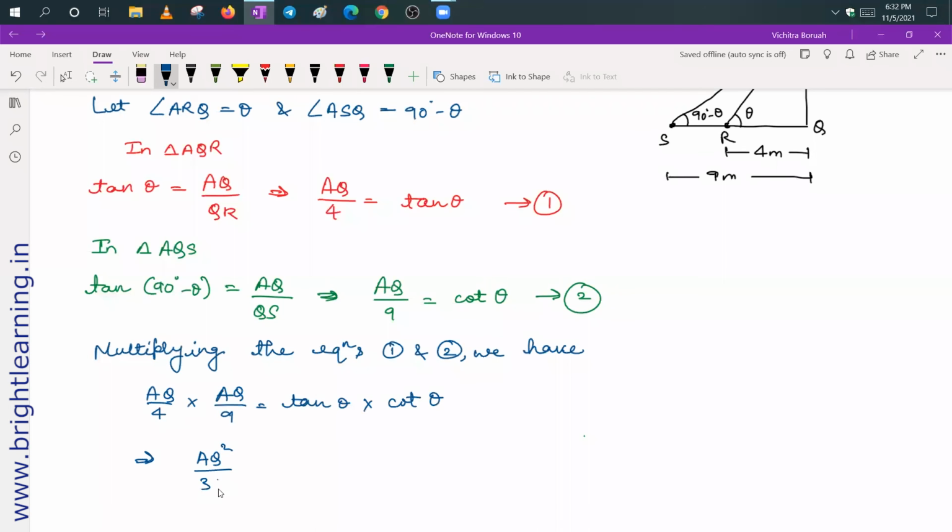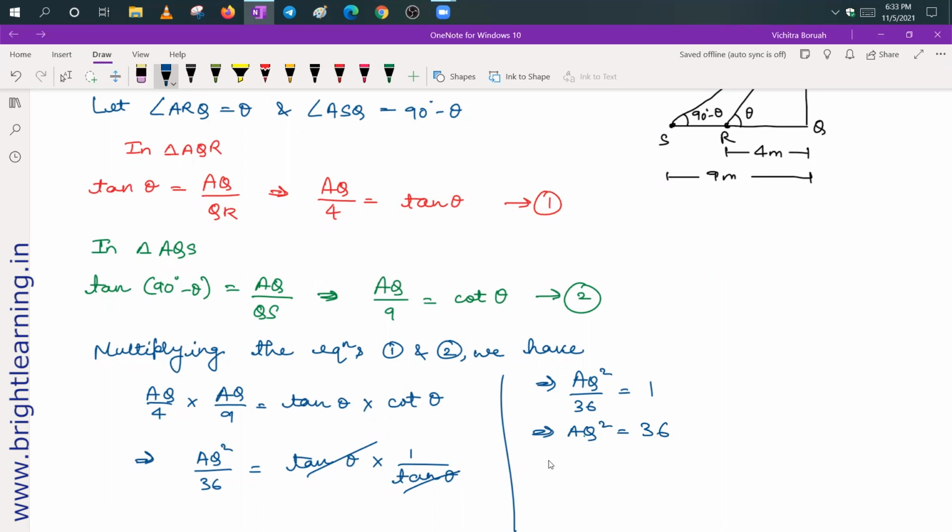Now if you simplify it, AQ into AQ is AQ square, 9 4s are 36, and cot theta I can write as 1 upon tan theta. So tan theta and tan theta get cancelled out, and you will get AQ square upon 36 is equal to 1. This 36 goes on the right hand side, so AQ square is equal to 36. If you take the square root on both sides, AQ is equal to plus minus 6. Plus 6 square is also 36, minus 6 square is also 36.